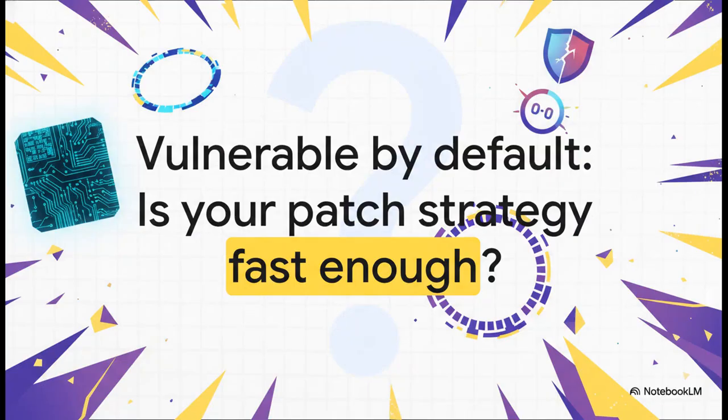And that brings us to the big, kind of uncomfortable question that React2Shell leaves us with. We live in a world where our frameworks can be vulnerable by default, where a flaw can be weaponized and launched at a global scale in less than 2 days. So in that world, is your patch fast strategy really fast enough? It really forces us to rethink our entire approach to security, doesn't it?